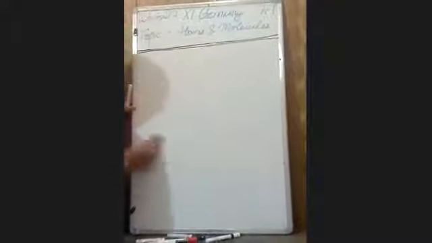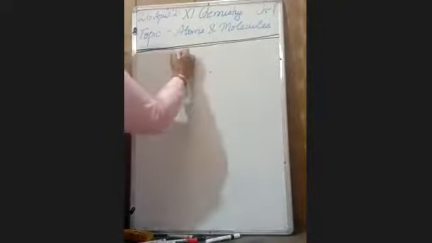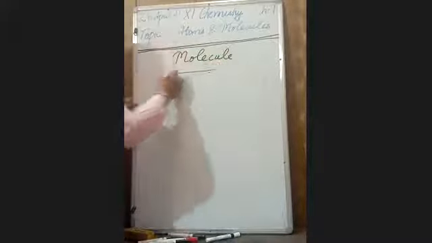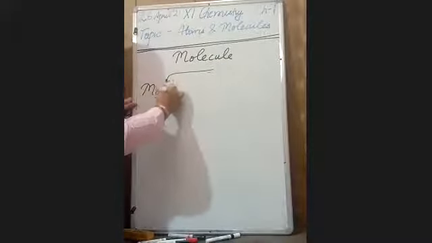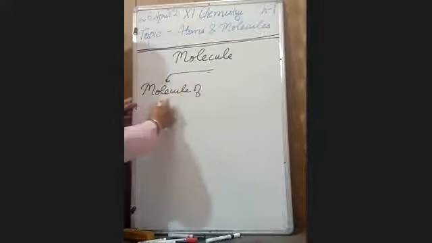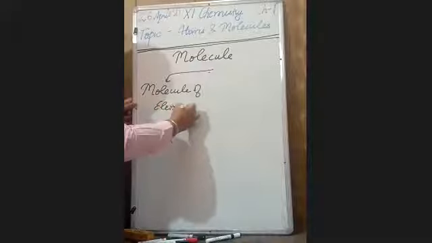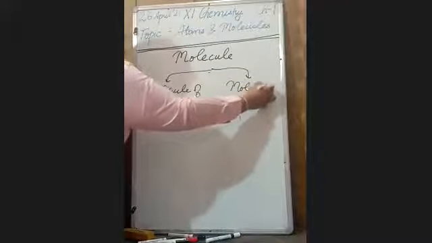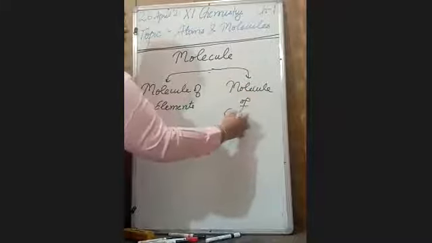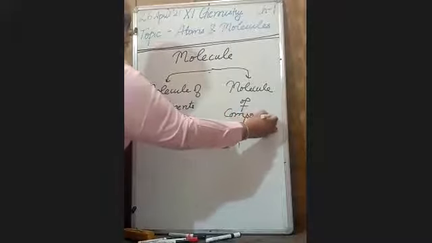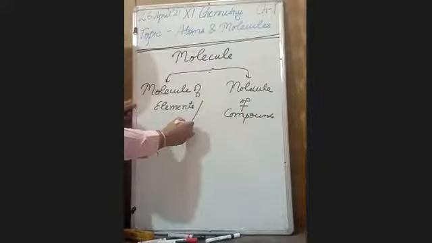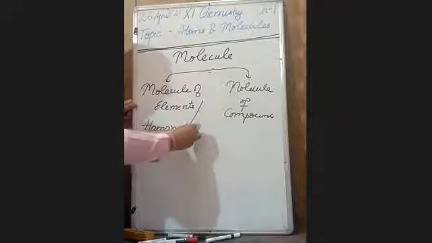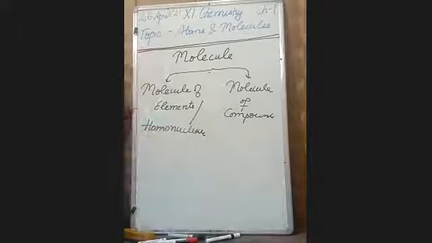The molecule of an element is also known as homonuclear species or homonuclear elements.